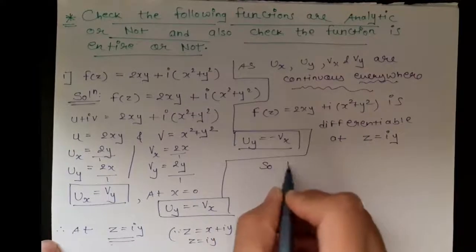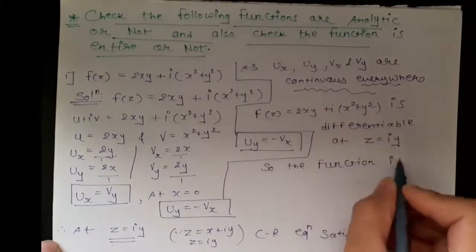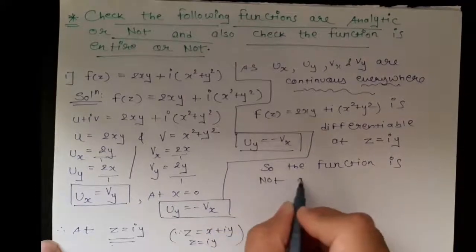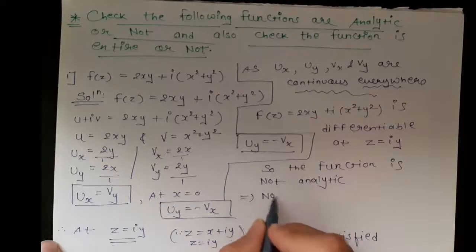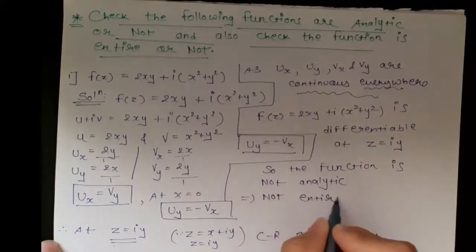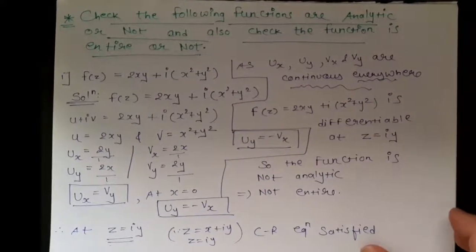So the function is not analytic, and as the function is not analytic, it is not entire. I hope you understood this sum. Now we will move towards the next sum.